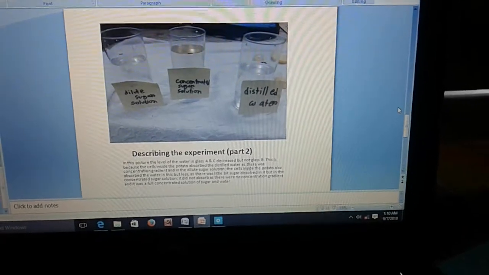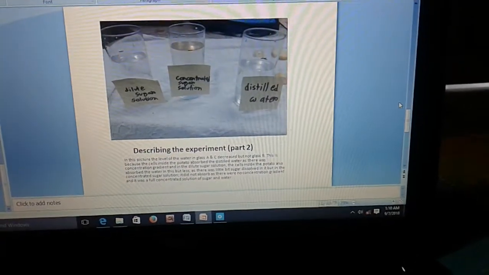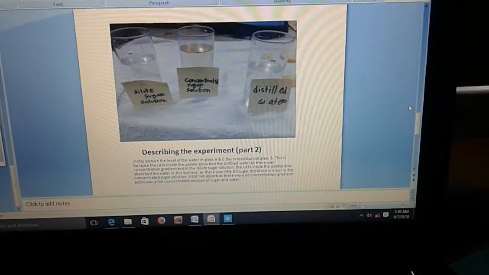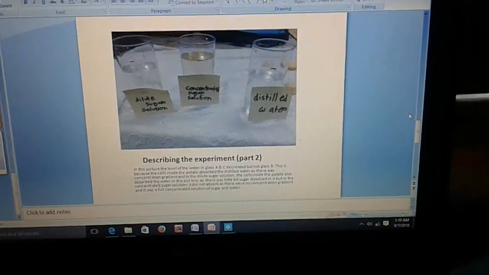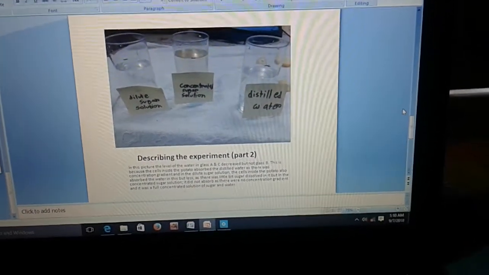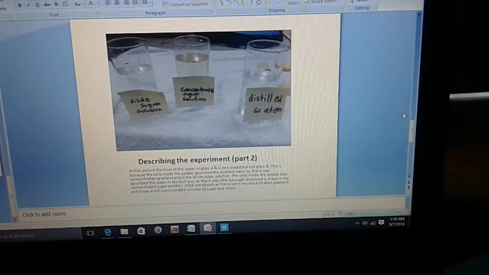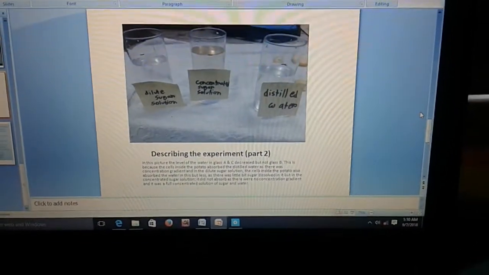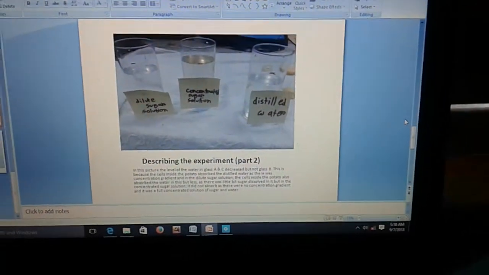The cells inside the potato absorb the water in this, and the dilute sugar solution also, but less, as there was a little bit of sugar dissolved in it. But in the concentrated sugar solution it did not absorb, as there was no concentration gradient and it was a fully concentrated solution of sugar and water.